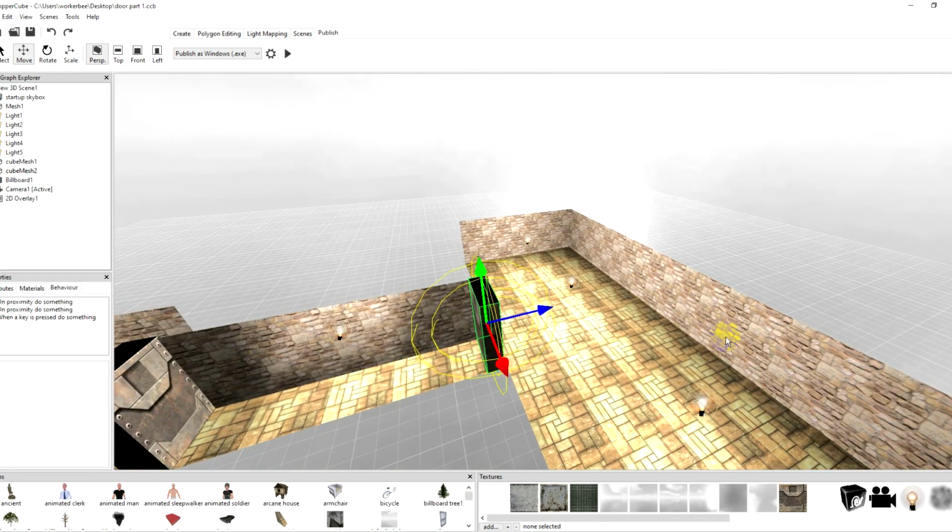So I may use this scene for other tutorials like enemy AI, weapon pickups and all that stuff. And then somebody requested a dungeon based setup, so I don't know if they wanted a first-person dungeon or a top-down dungeon, so I may do little mini samples of each thing.